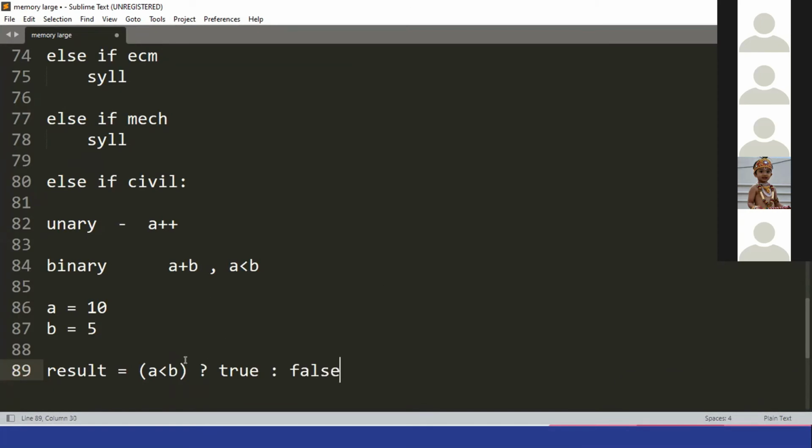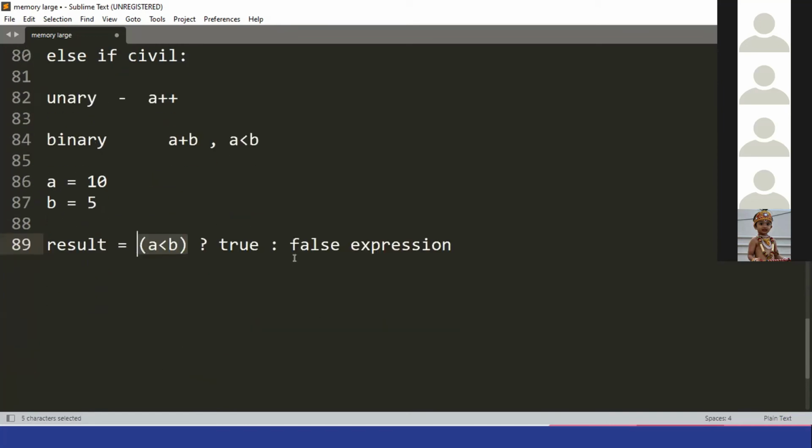See, I've written a very confusing expression, so I'll explain it first. Tell me, is a less than b true or false? False. So if I give any condition which is false, it will execute this statement.